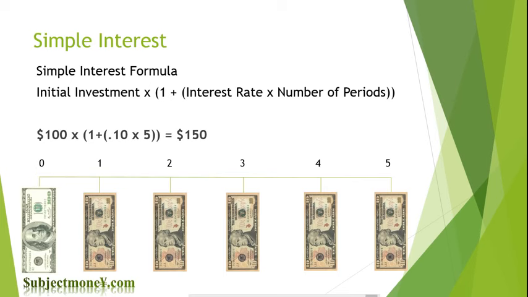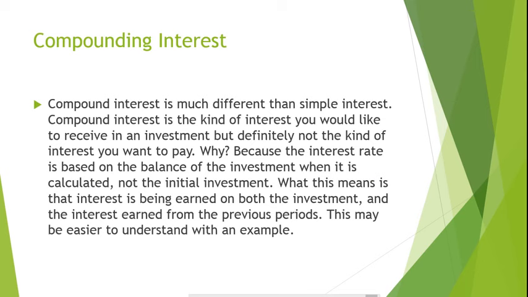What is compound interest? Compound interest is much different than simple interest. Compound interest is the kind of interest you would like to receive in an investment, but definitely not the kind of interest that you want to pay. Why? Because the interest rate is based on the balance of the investment when it is calculated, not just the initial investment. What this means is that interest is being earned on both the investment and interest is being earned on the previous period's interest.